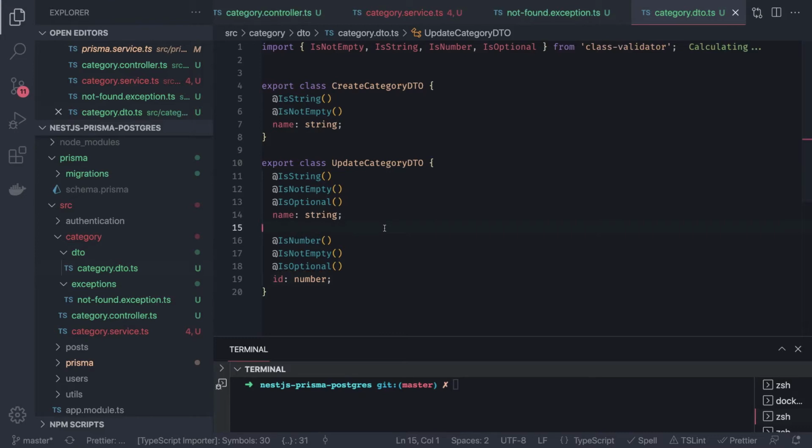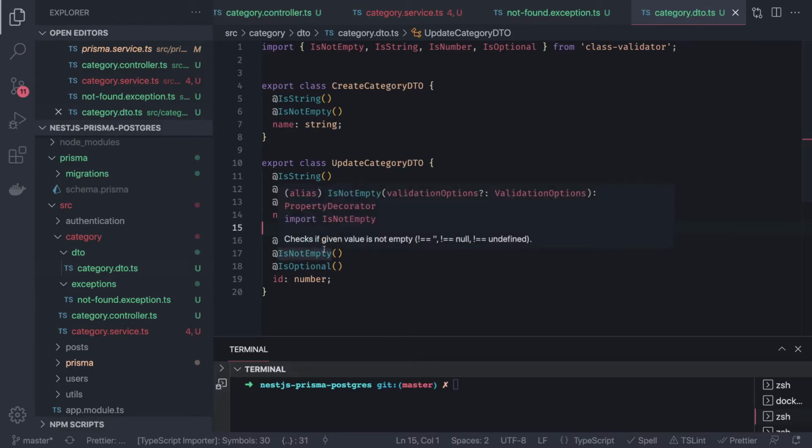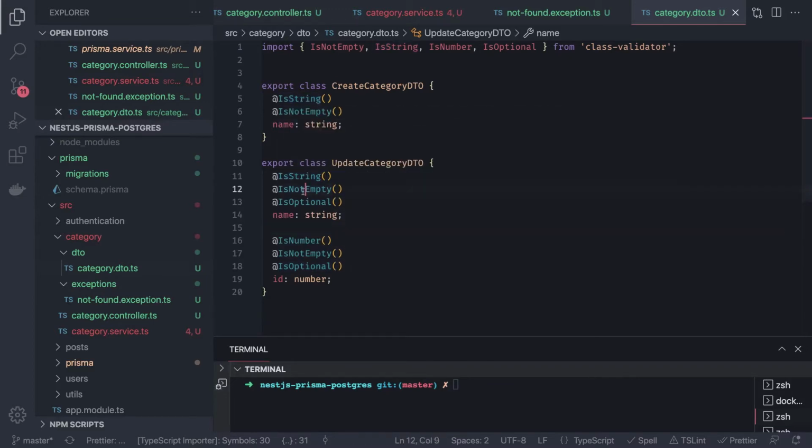I mean, we can at least make the ID required, but that is fine because ID will be the request parameter. You can pass it or not pass it, it doesn't matter. String not empty is optional. This is update DTO, and that is it. Okay, now we can use these.